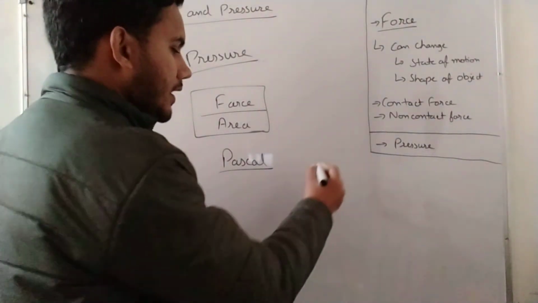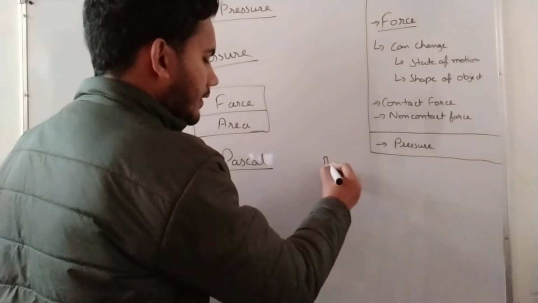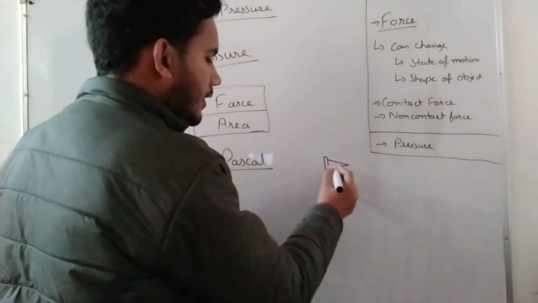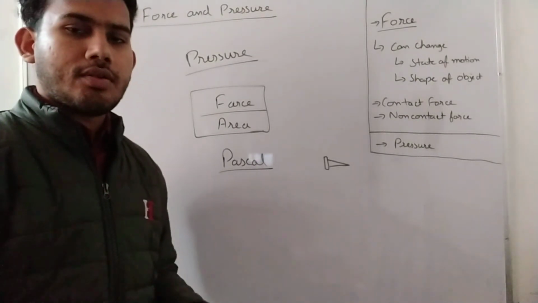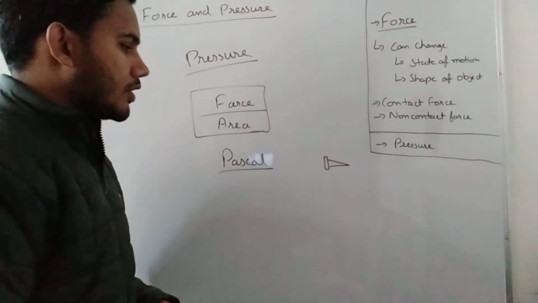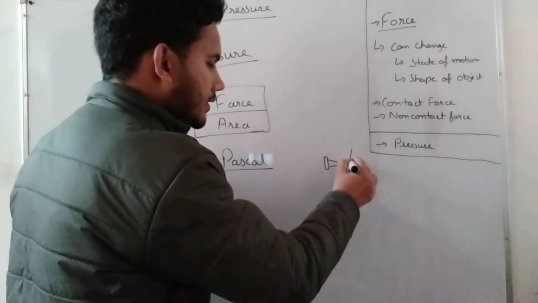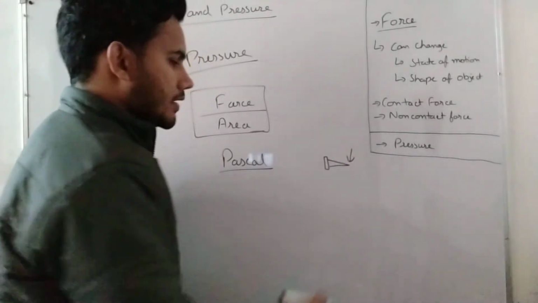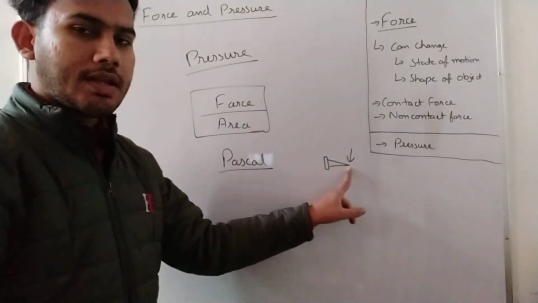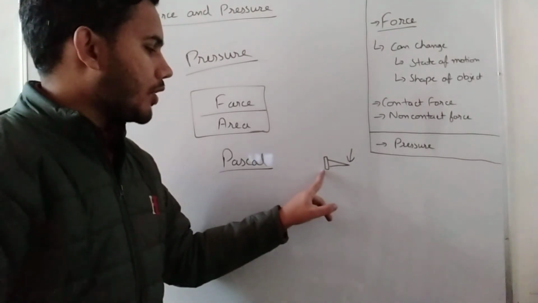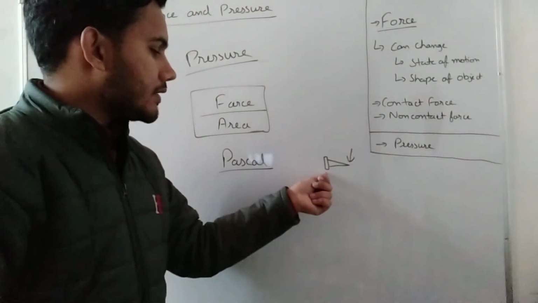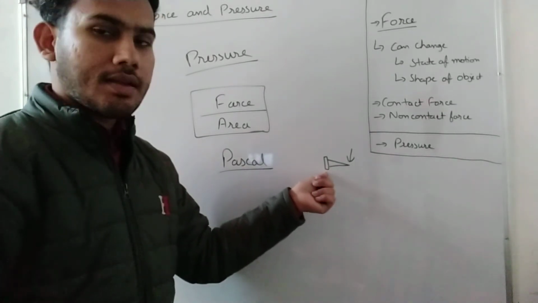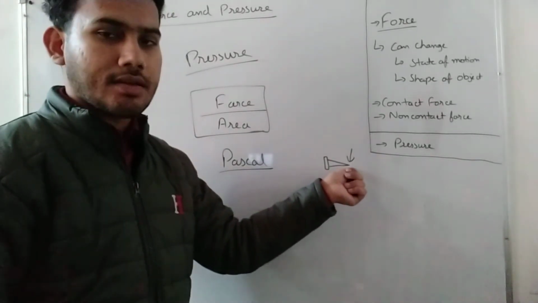If we are hammering a nail into the wall, why is there a point at one end of the nail and not on the other end? Because the area is larger here and the area is less here.